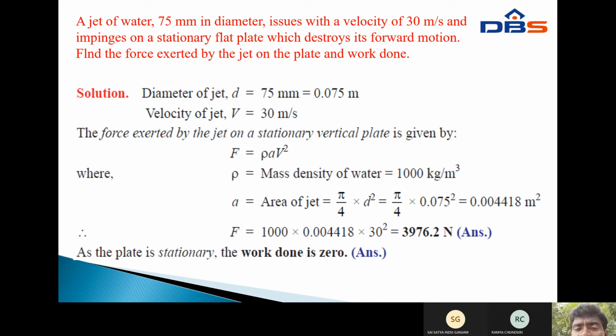Therefore, F equals 1000 into 0.004418 into 30 square, which is calculated as 3976.2 newtons. So the force exerted by the jet on a stationary vertical plate is 3976.2 newtons. As the plate is stationary, the work done is zero, as already explained in the derivation topic.